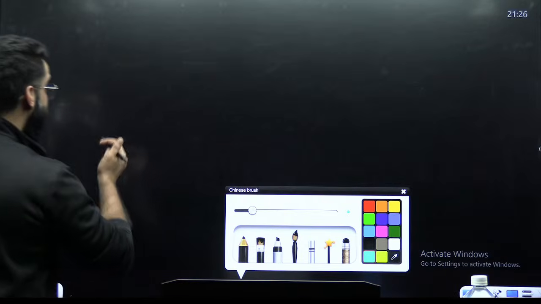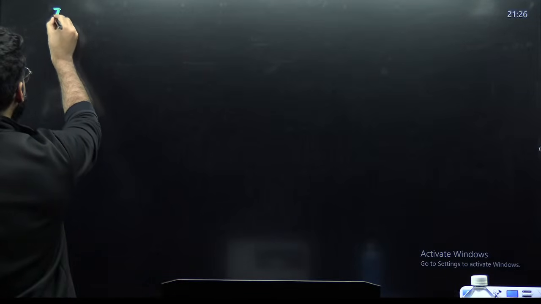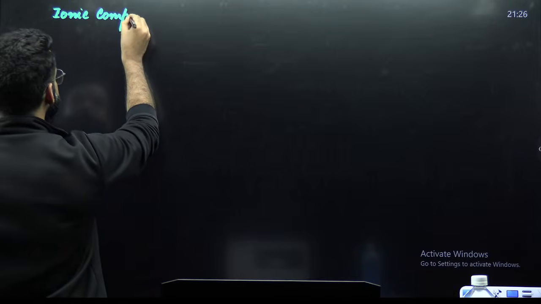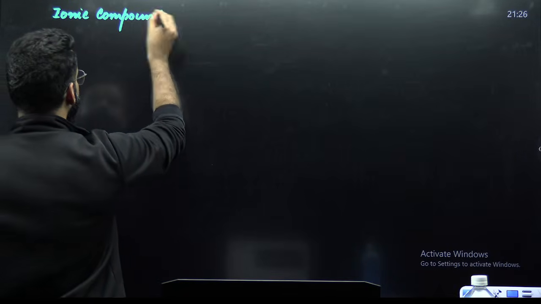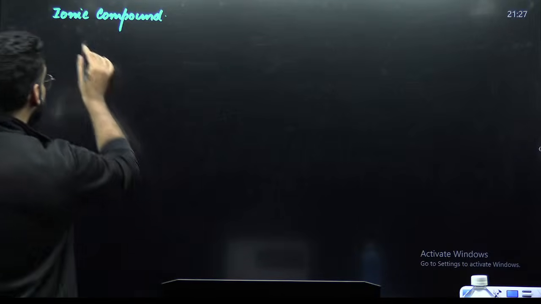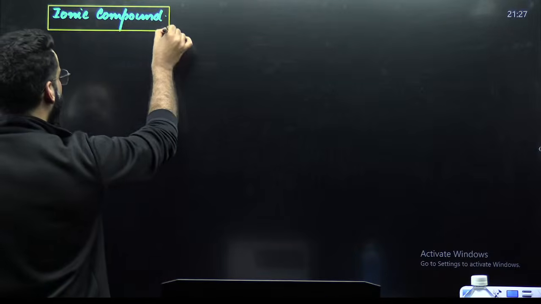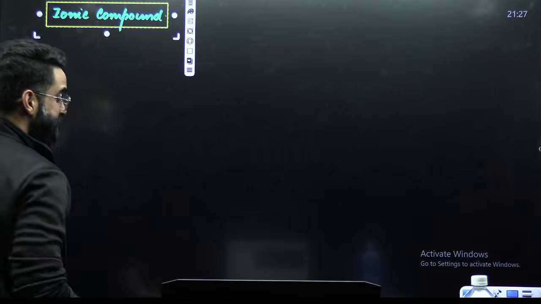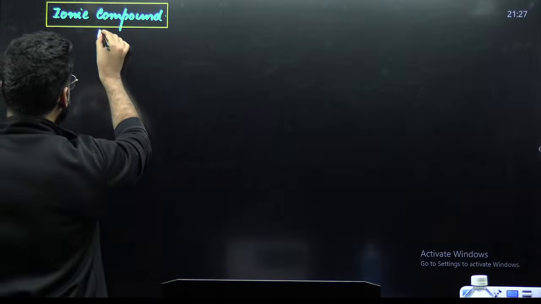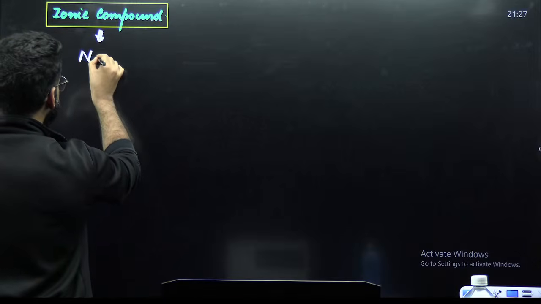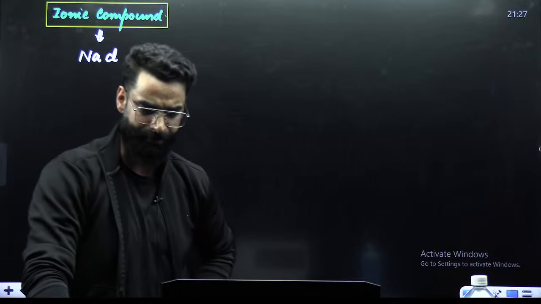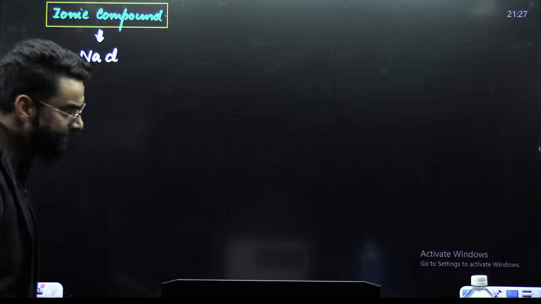My dear students, for example, imagine that you are going to take an ionic compound. Can you tell me one of the most typical examples of an ionic compound? The most typical example of an ionic compound is basically NaCl, right?